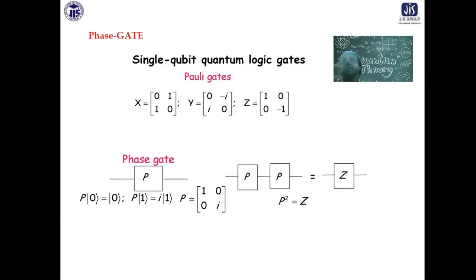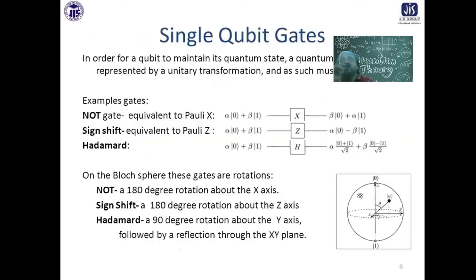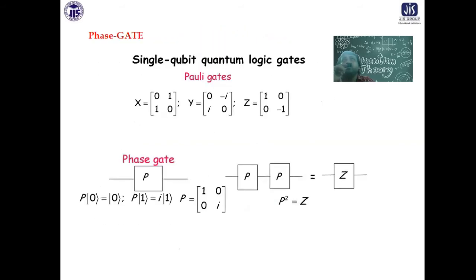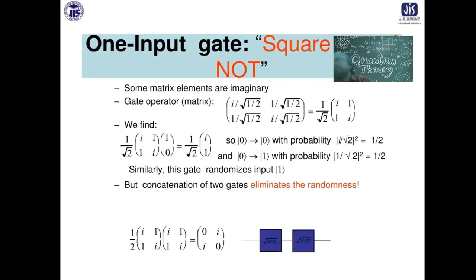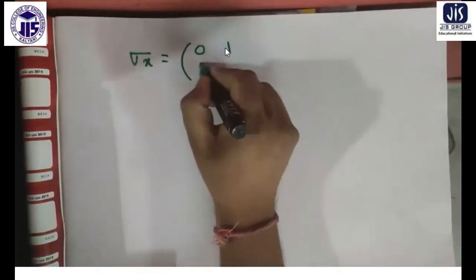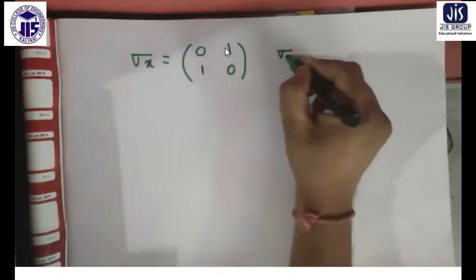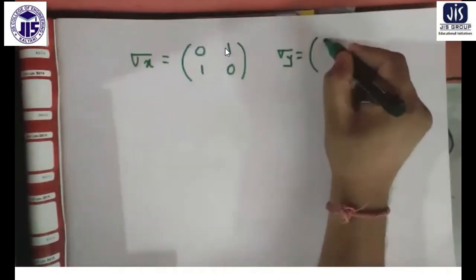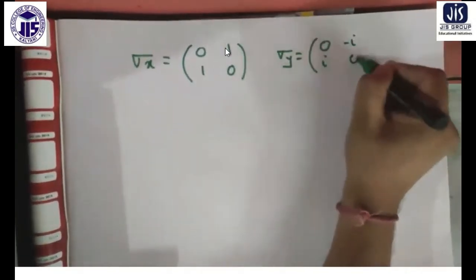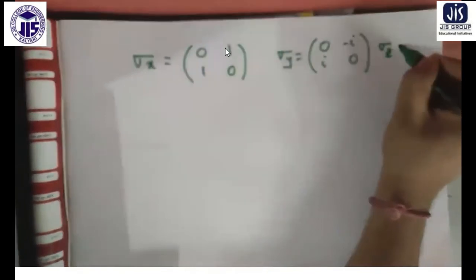This is a phase gate. Let me show you how they act. I will show you the operation of these gates, and also the action of the Hadamard gate, which actually produces a mixed state. Let me do it directly and show you. This is going to be very interesting. These are the Pauli matrices sigma x, sigma y and sigma z.